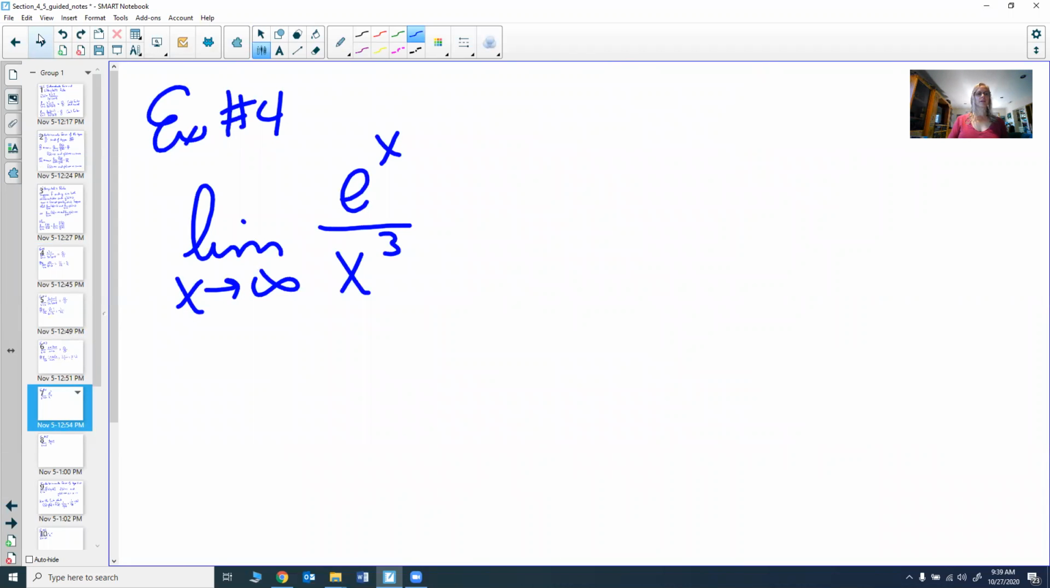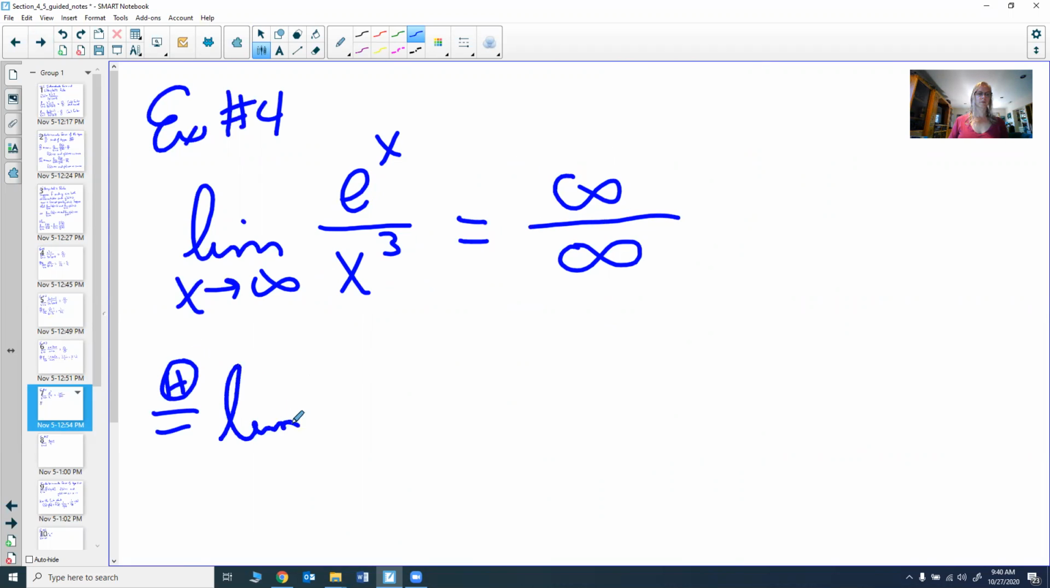Let's try this one. This is the limit as x goes to infinity of e to the x over x cubed. So again, let's try finding out what that limit is. If we put infinity in for e to the x, e to the infinity is infinity. Infinity cubed is infinity. So we get infinity over infinity. Again, this is one of the indeterminate forms, so we're good. So we can use L'Hopital's rule. Always check that, because if it's not, you can't use L'Hopital's rule.